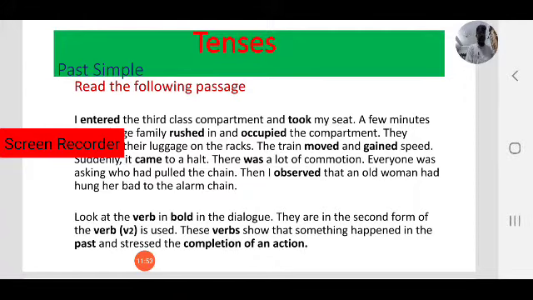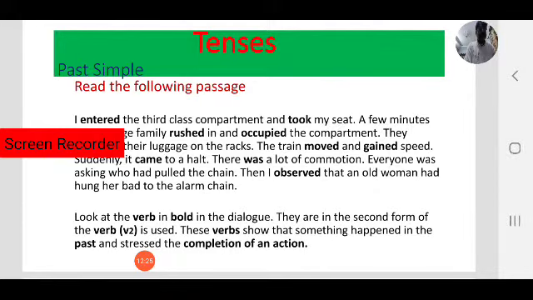As you know, we use V3 or past participle in the present perfect tense. For example, take is the base form, took is the past form, taken is the past participle or V3. Take, took, taken: V1, V2, V3.